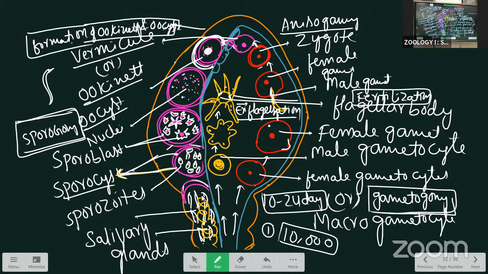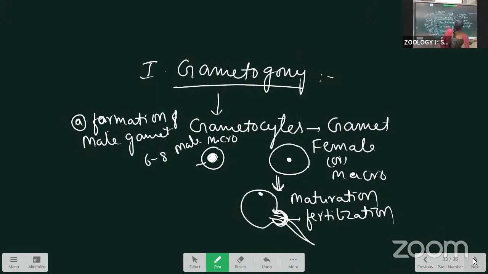Next, what is the duration of this cycle? It takes 10 to 24 days. Inside the mosquito, they are present for 10 to 24 days. This is the mosquito phase, also called the Ross cycle. One more time, we discuss the incubation period and the prepatent period, the topic from yesterday.